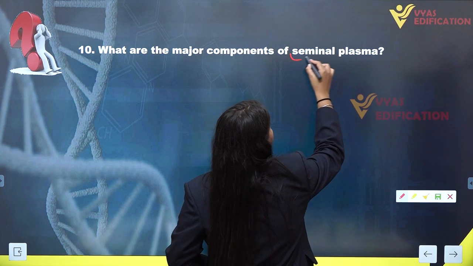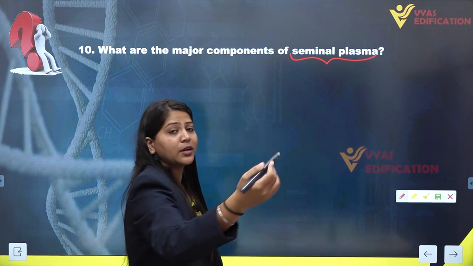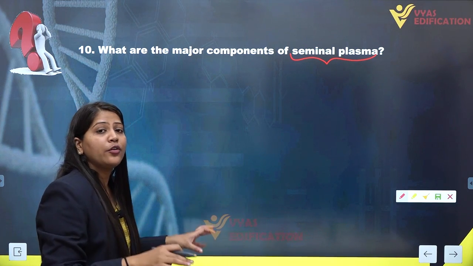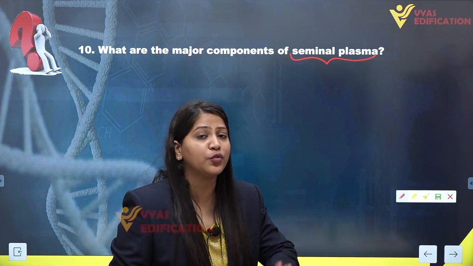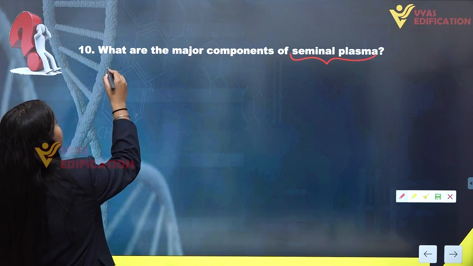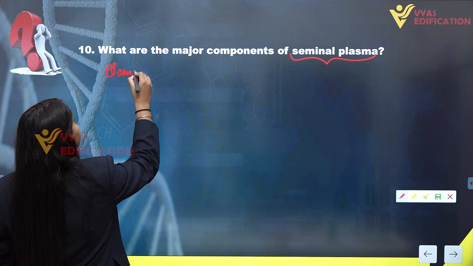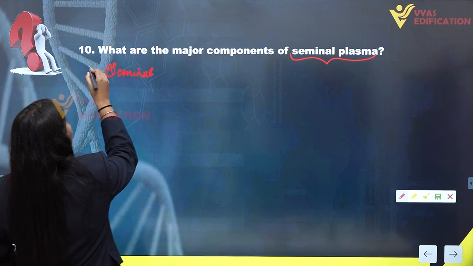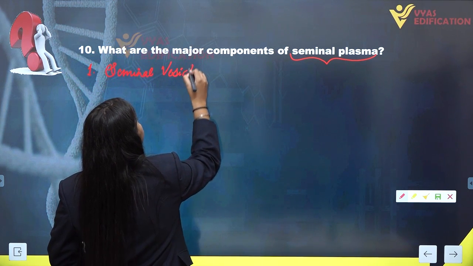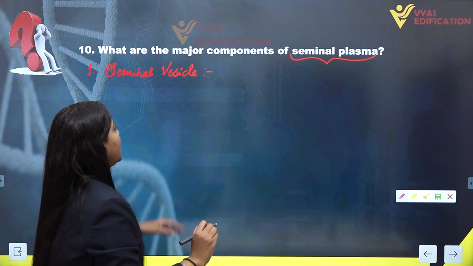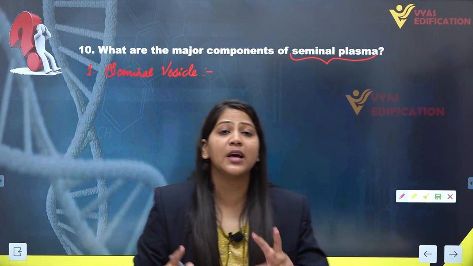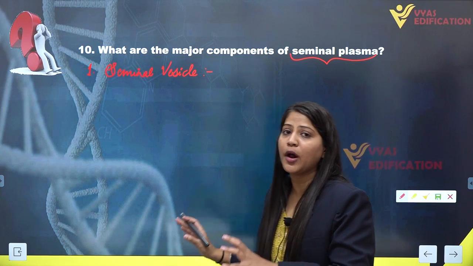As we are discussing the major components of seminal plasma, it is a mixture coming from the three accessory glands of the male reproductive system. What are these glands? The first gland is the seminal vesicle. This gland is present as a pair, so we have two seminal vesicles in the male reproductive system.